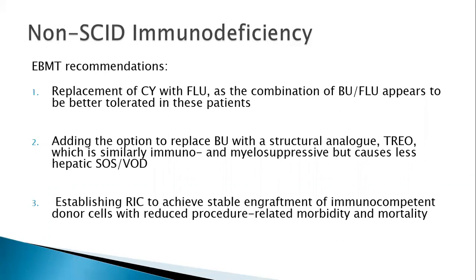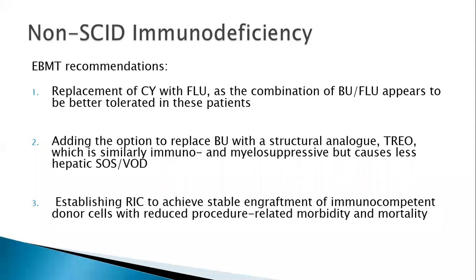Because there is a lack of trials, it is mostly based on transplant experience: replace cyclophosphamide with fludarabine, so BuFlu is the regimen we consider, or treosulfan and fludarabine, because treosulfan is a structural analog of busulfan which doesn't cause much veno-occlusive disease.